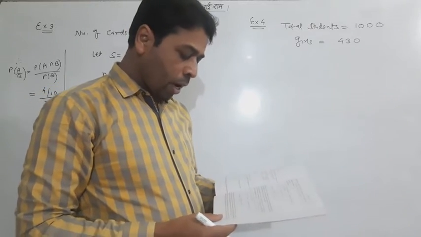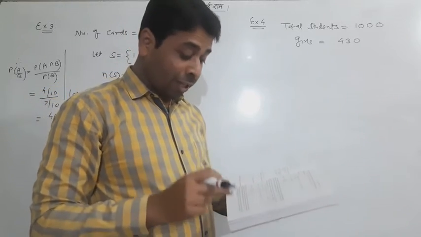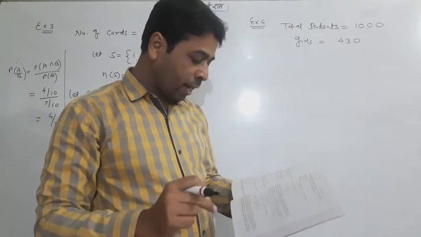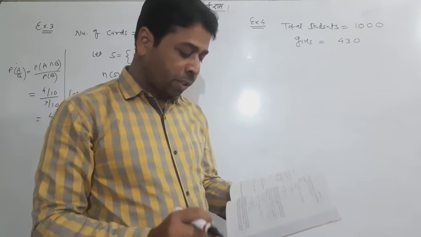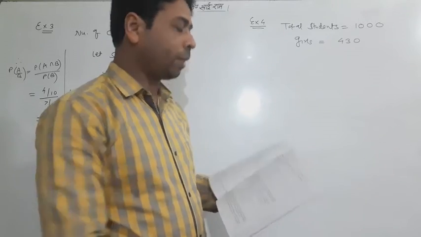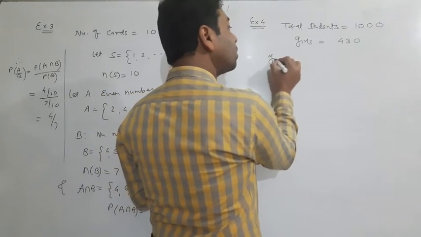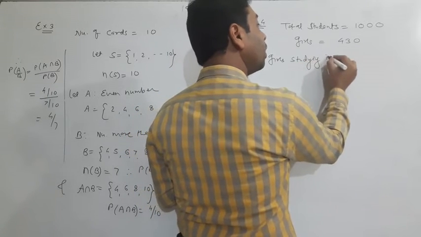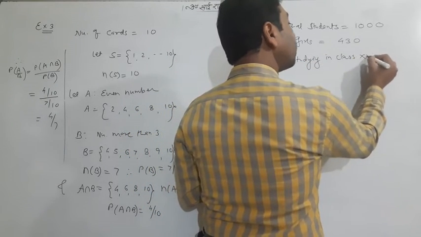Now look at the question. If it is known that out of 430, 10% of girls study in class 12th.